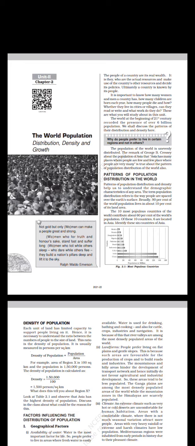Patterns of population distribution in the world. Patterns of population distribution and density help us to understand the demographic characteristics of any area. The term population distribution refers to the way people are spaced over the Earth's surface. Broadly, 90% of the world population lives in about 10% of its land area. The 10 most populous countries of the world contribute about 60% of the world's population. Of these 10 countries, 6 are located in Asia. Identify these 6 countries of Asia.